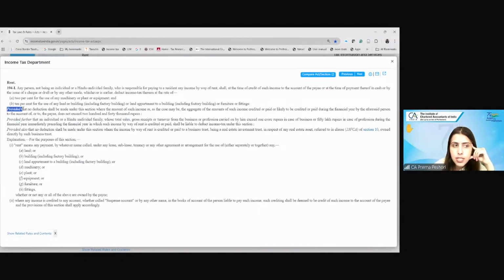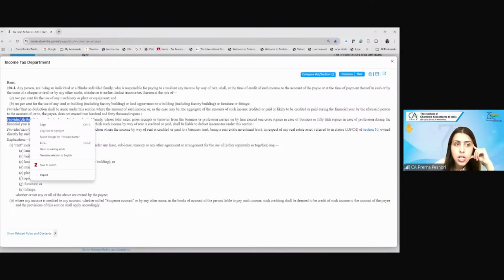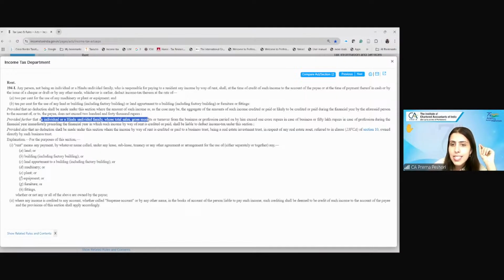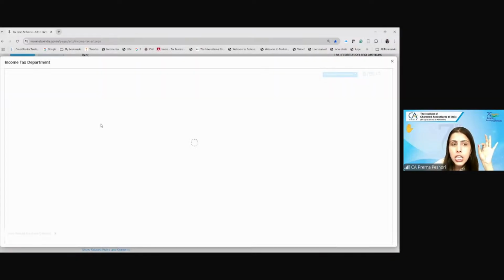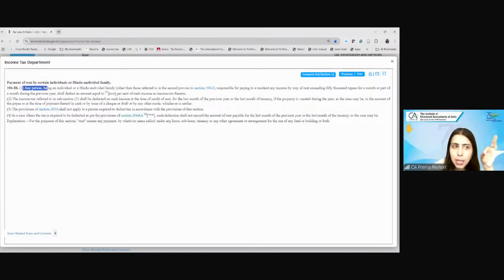Second proviso means this is the first proviso, provided further is the second proviso. This was referring to an individual or HUF whose total sales exceed 1 crore or gross receipts exceed 50 lakh. So what 194IB is saying, here we are trying to cover any person who is an individual or HUF other than the one who is covered under section 194I.